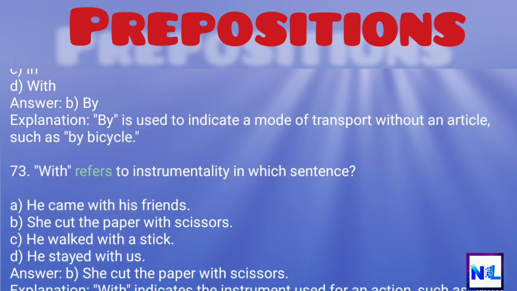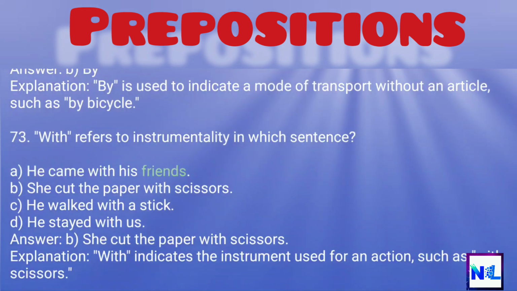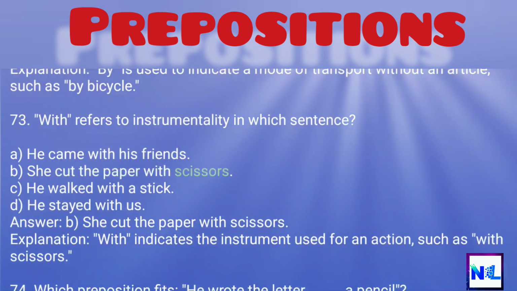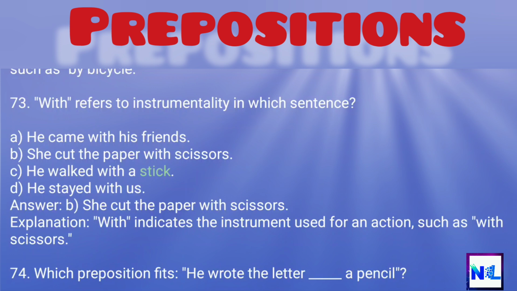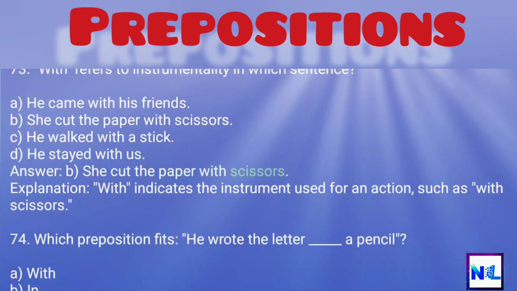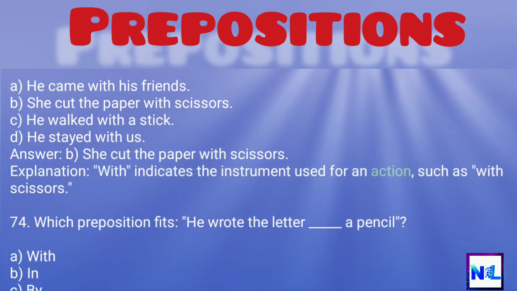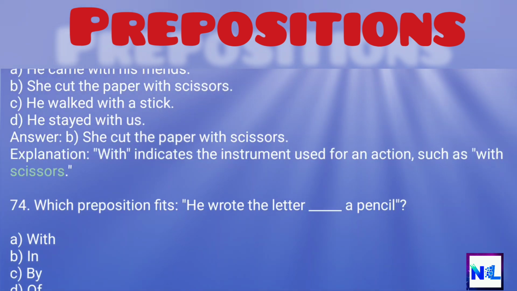73. With refers to instrumentality in which sentence? A. He came with his friends. B. She cut the paper with scissors. C. He walked with a stick. D. He stayed with us. Answer: B. She cut the paper with scissors. Explanation: With indicates the instrument used for an action, such as with scissors.